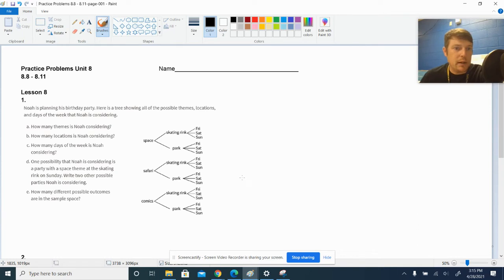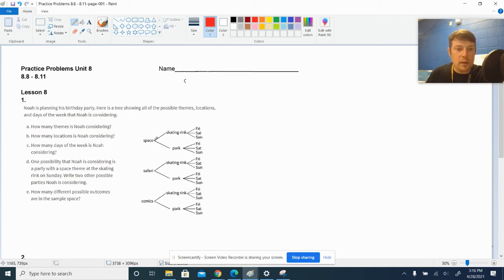Noah is planning his birthday party. Here's a tree that shows all of the possible outcomes that we could get for his party. We've got different locations, themes, days of the week, all kinds of stuff going on. And the first question, based off of the sample space that we're seeing here, how many themes?